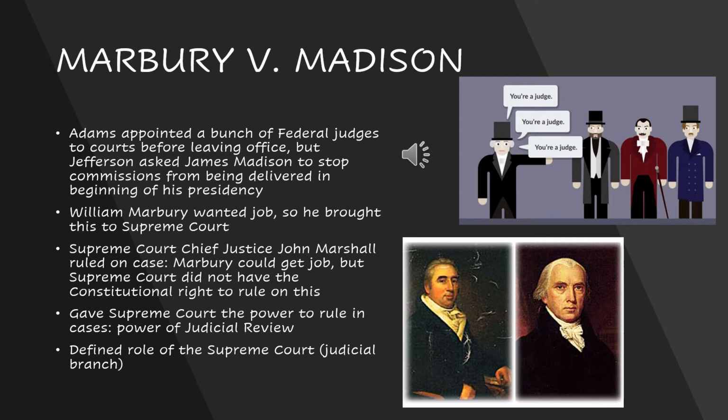But in this process of doing this, he had to leave the White House and couldn't enforce that all these judges that he appointed would get their commissions. In other words, they needed this paper document that really set it in stone that they had this job to be these judges. So when Thomas Jefferson came into the White House and became president, he asked his Secretary of State, James Madison, to get in the way of these judges getting these commissions to make it so they couldn't fulfill these jobs. And one of these judges was absolutely furious at this.